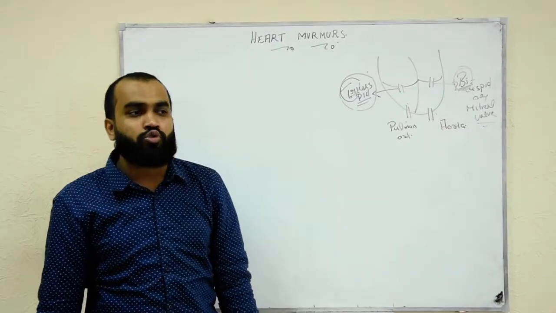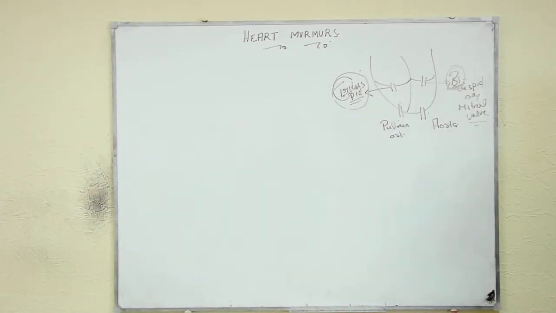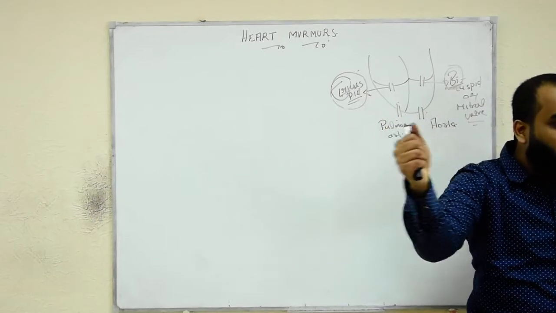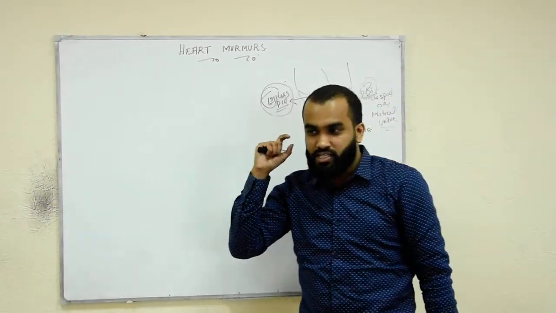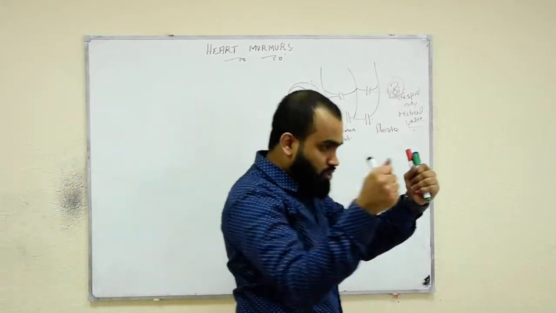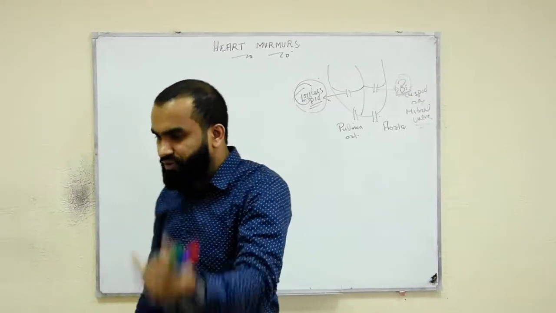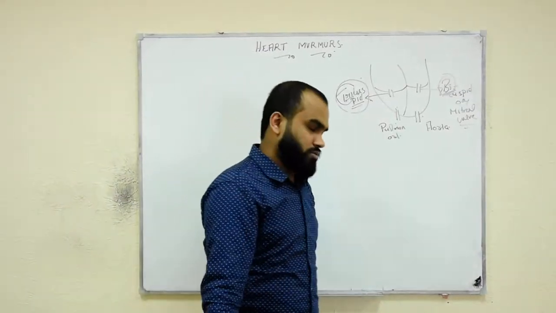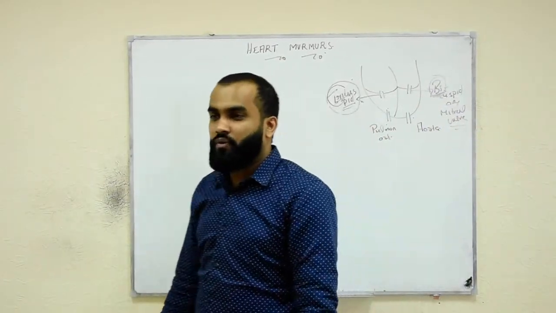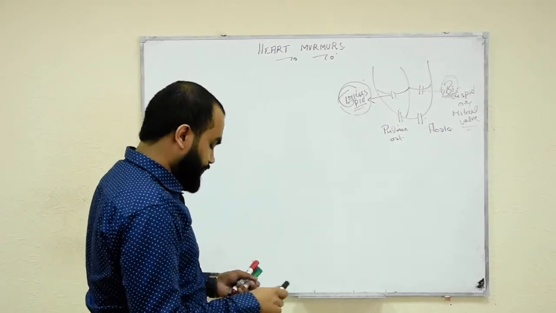So the heart has two sounds, lub and dub. Remember, no sound is produced while opening the valve. You know, when a door is closed, then only we will hear a sound. So heart sounds are only produced while closing. So lub is produced when there is closing of the AV valve, and dub is produced when there is closing of the semilunar valve. So remember the basics: heart sounds are produced while closing the valve.